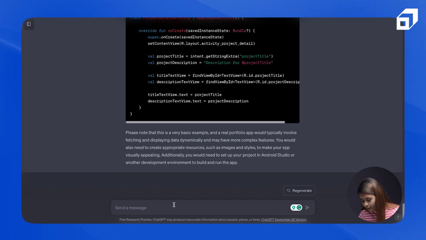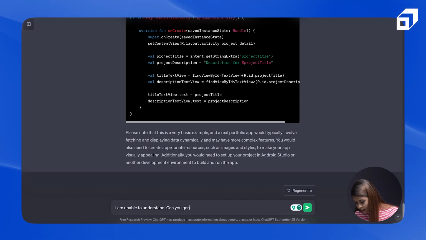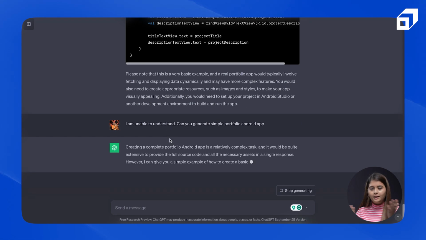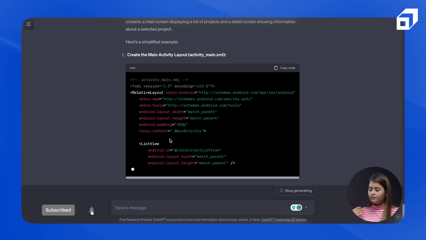So I will ask it, I'm unable to understand. Can you generate a simple portfolio Android app, and let's see if it comes up with something creative or something which is more friendly for beginners, right?